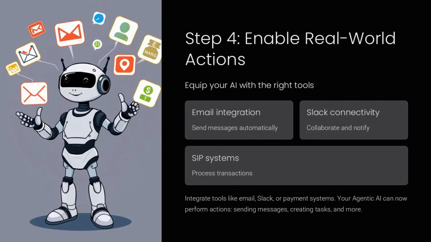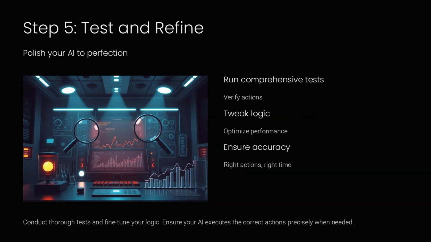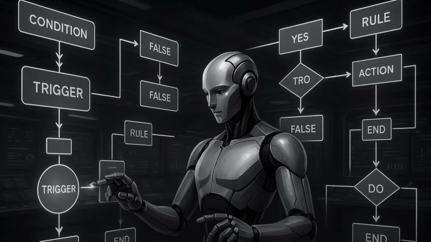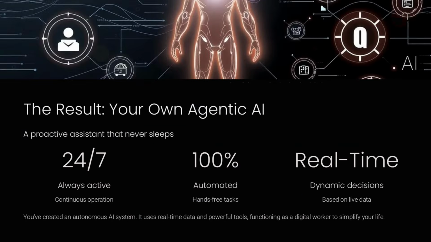Now link in the actions: email, SMS, Slack messages, or calendar invites. When the AI decides to act, it uses these integrations to carry out tasks autonomously, like sending a rescheduling link or updating a database. Before going live, test your workflow end to end. Simulate triggers, inspect the logic, and adjust rules until the AI reliably takes correct actions every time.